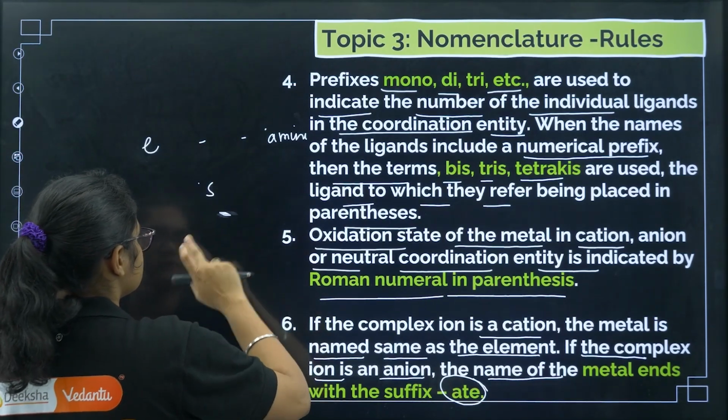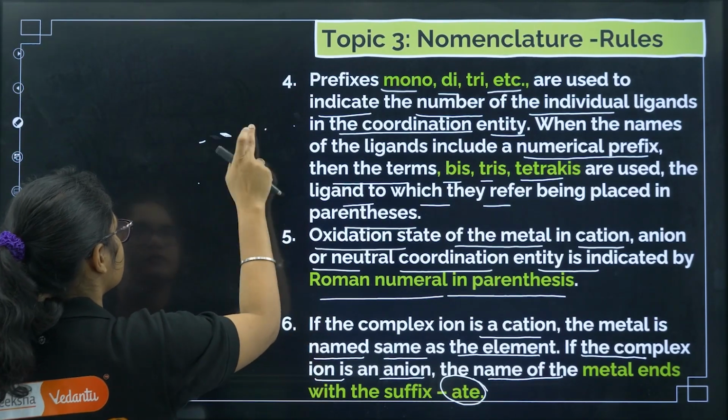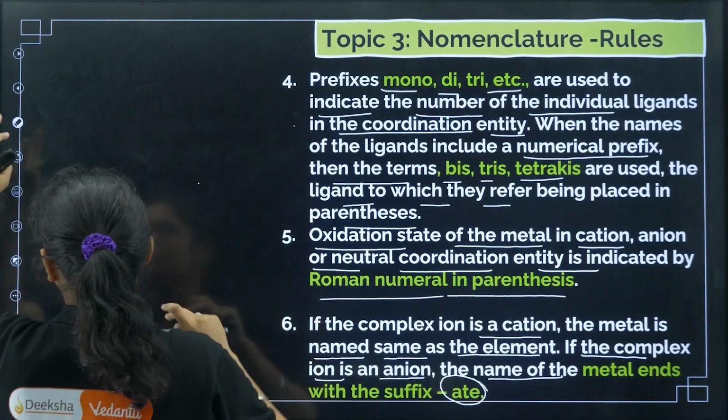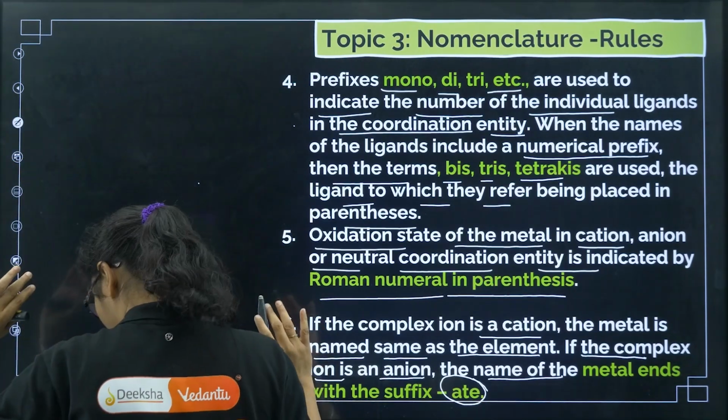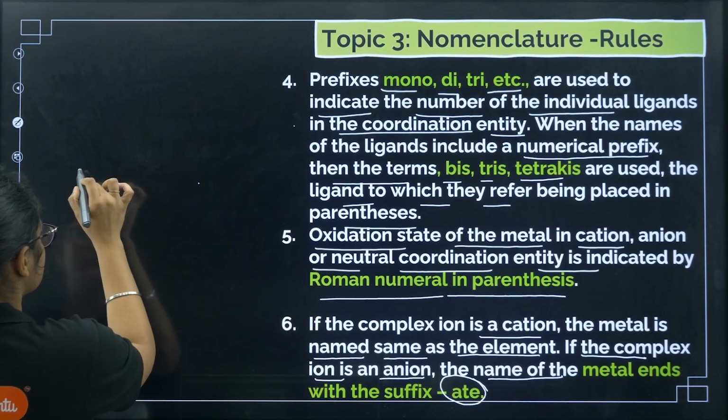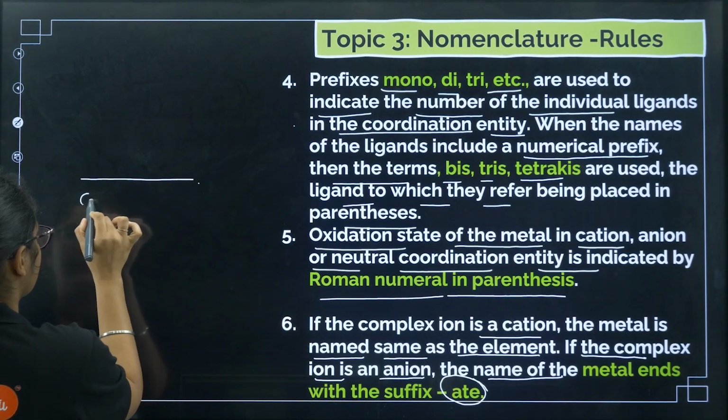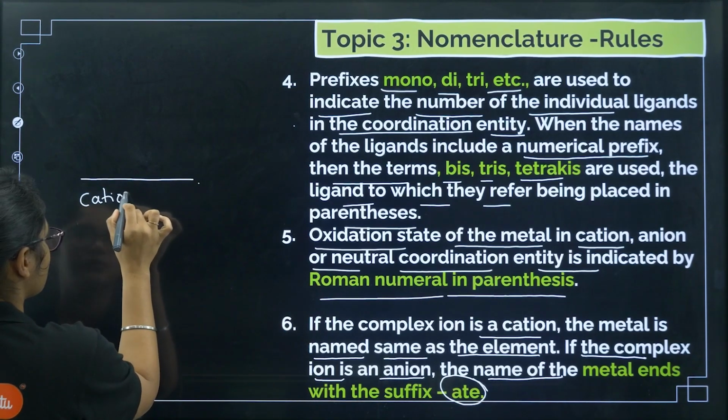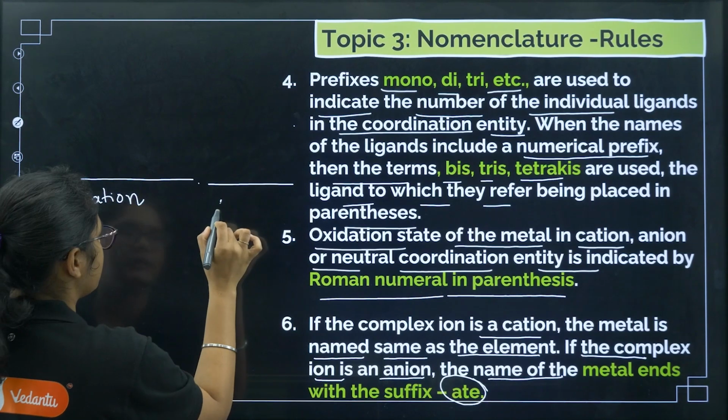Okay, so now we will understand the structure in detail, then we'll do examples. So how should the name look? First, your name should contain the cation part, and then the anion part.